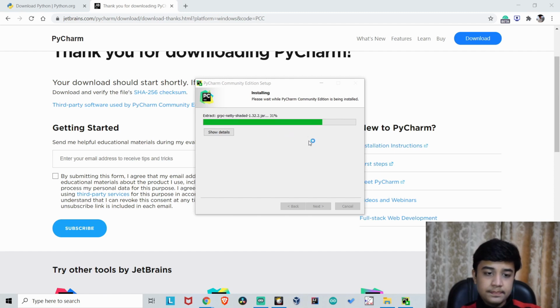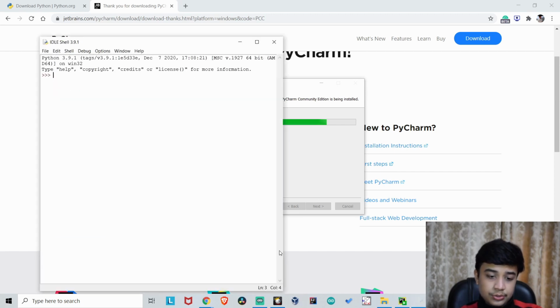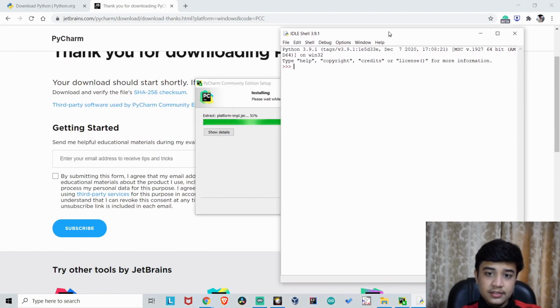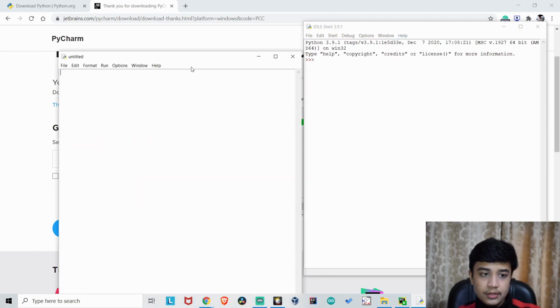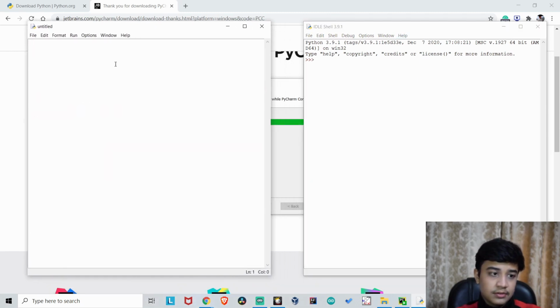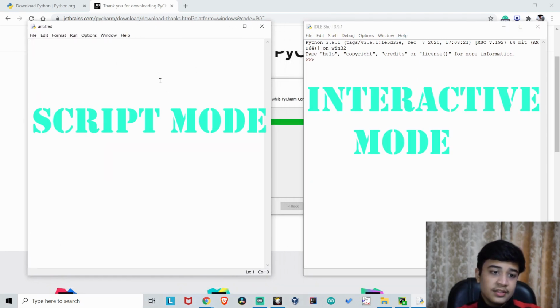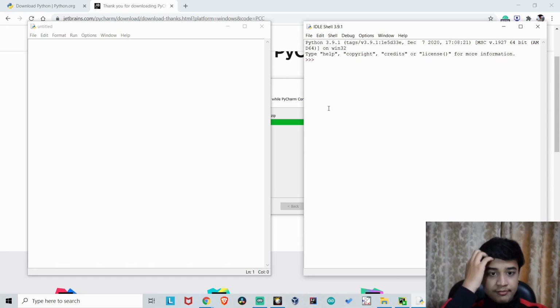Meanwhile PyCharm is downloading, I want you guys to go to a search bar and type IDLE and open this Python IDLE. This is the IDE of Python which comes with Python. It is used to develop Python code. This is the interactive mode and this is the script mode. In the script mode, you can save your Python programs, and in the interactive mode you get your output as you enter the command, but the demerit is that you can't save this code.